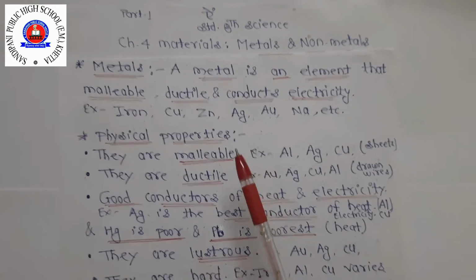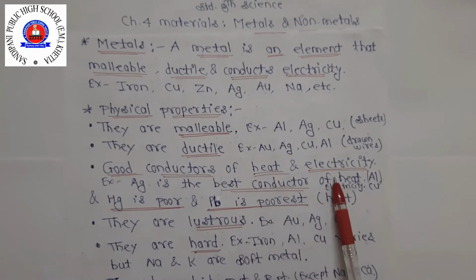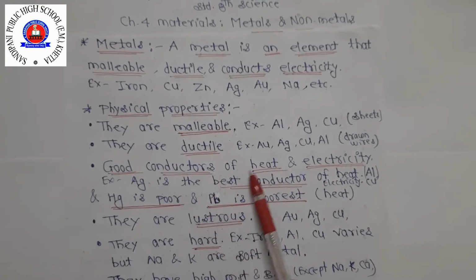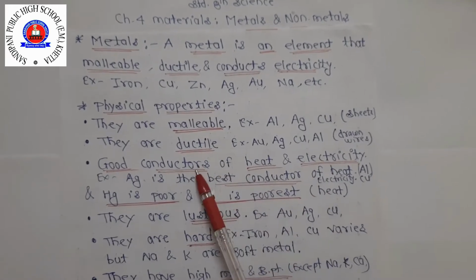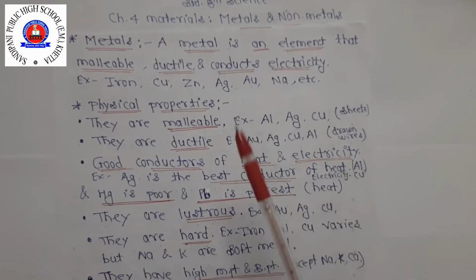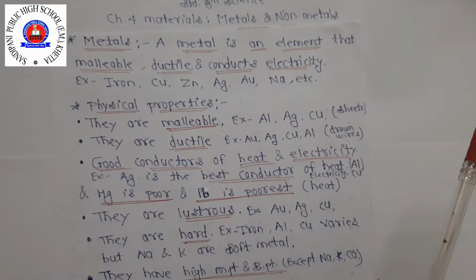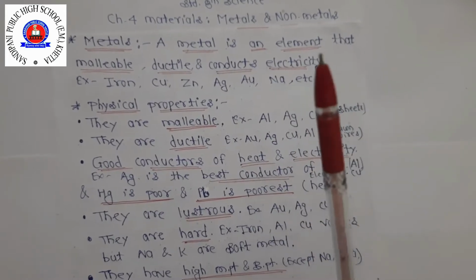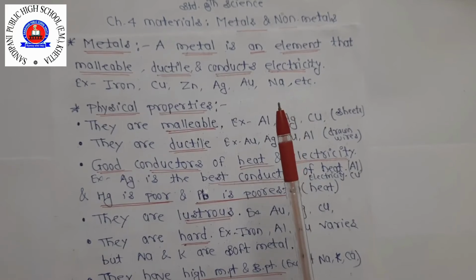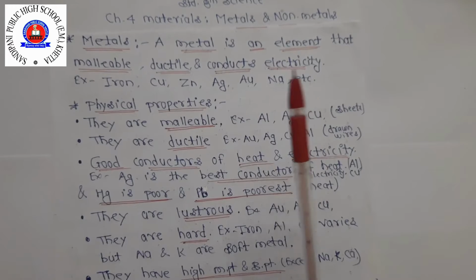Now third, metals are good conductors of heat and electricity. A conductor passes the current, conducting electricity from one place to another. The conduction of heat is also called thermal conductivity. Silver is the best conductor of heat and electricity.